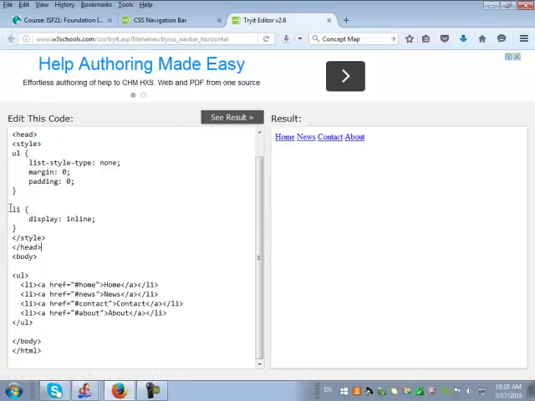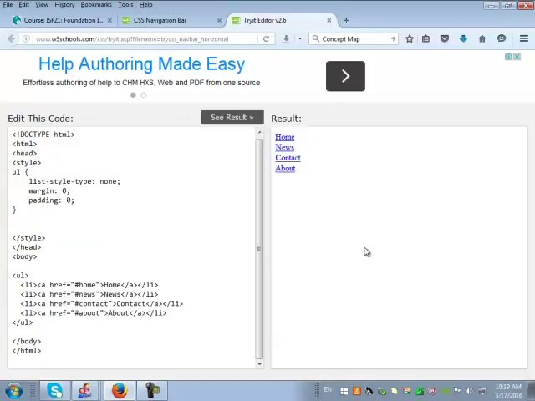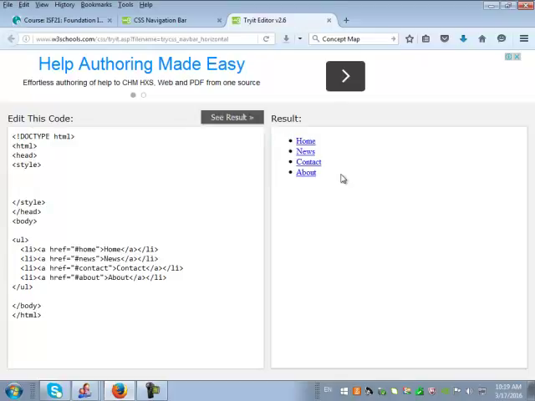Normally if you remove this code here, then see what happens. Let me just remove it for you. Control X and see result. Now this is what a bullet point looks like, and this one too I will remove. This is basically what the bullet items are. Let me just remove all this style and then click on see result. So this is what this item is at the moment. This is what you have learned, UL, and everything you type in the unordered list is going to look like this. So let's see how we change this into no bullets.